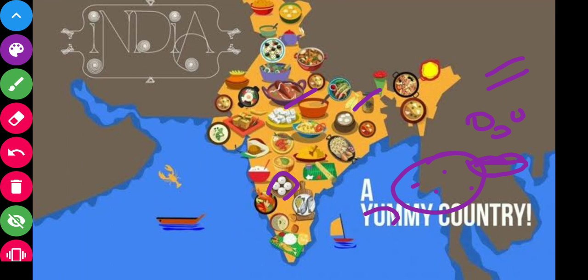These foods vary with the places. You will find in northern India some different types of foods, in the northeastern side some other types of foods.